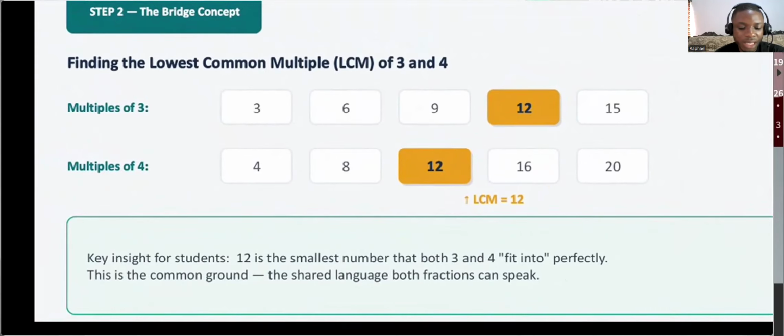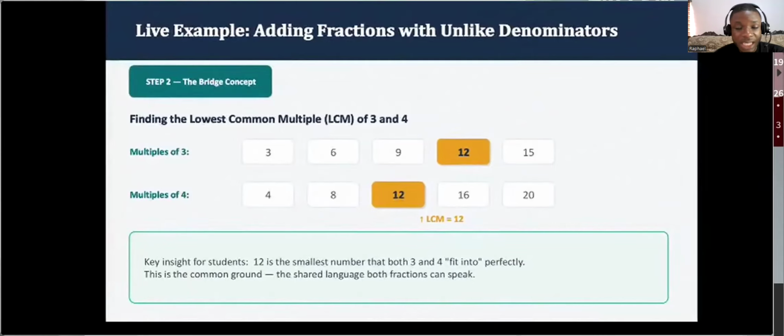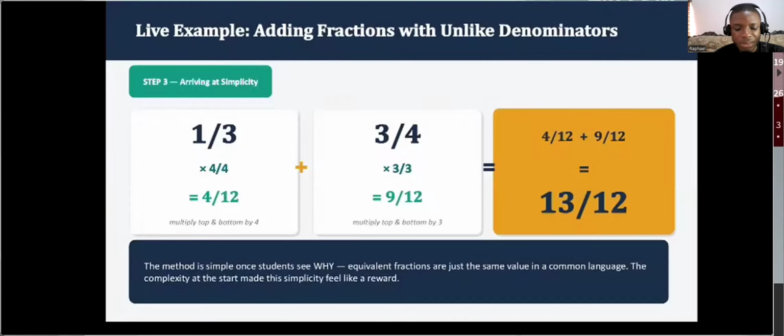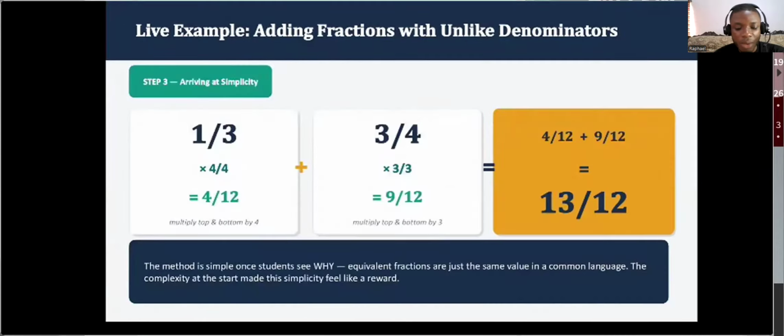There could be other ones, like if you check 4 times 6, 24. So I think the next one should be 24. That will be the common multiples between 3 and 4. When 3 gets to 3 times 8, you see 3 times 8 and you see 4 times 6, the same multiple, common multiples. So it's identified this as a bridge concept. But then some students may not easily get this concept, but if they can, then why not?